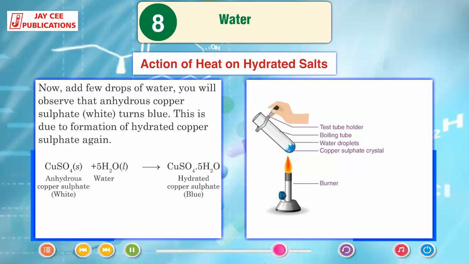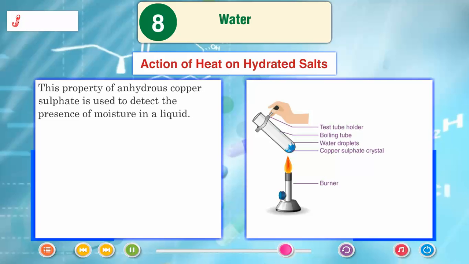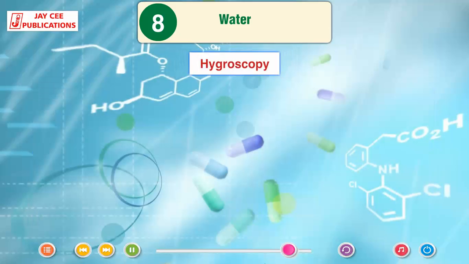This is due to formation of hydrated copper sulfate again. CuSO4(s) anhydrous copper sulfate, white, plus 5H2O(l) water gives CuSO4·5H2O hydrated copper sulfate, blue. This property of anhydrous copper sulfate is used to detect the presence of moisture in a liquid.